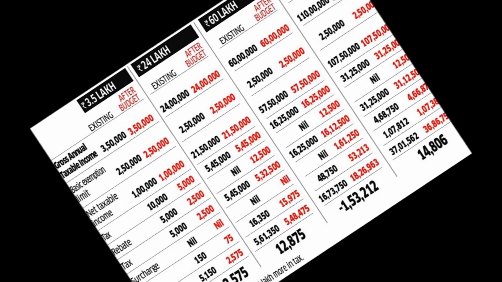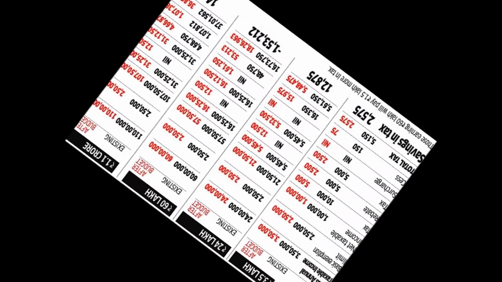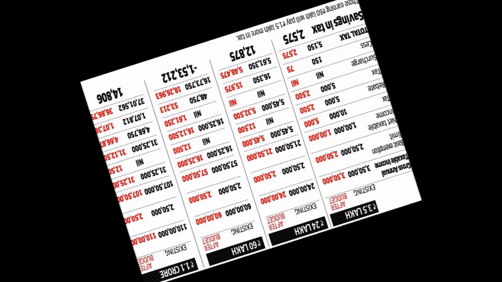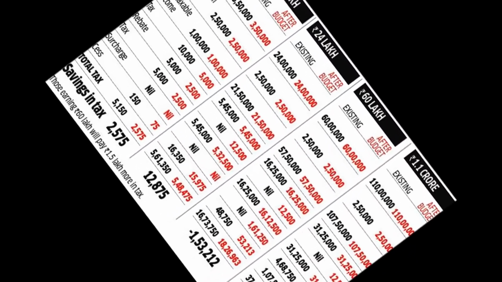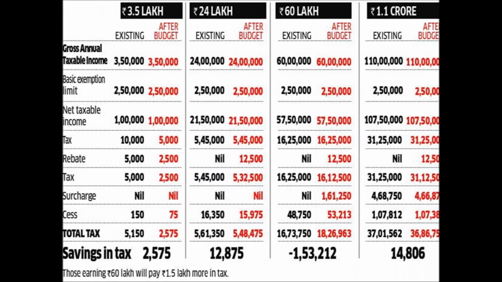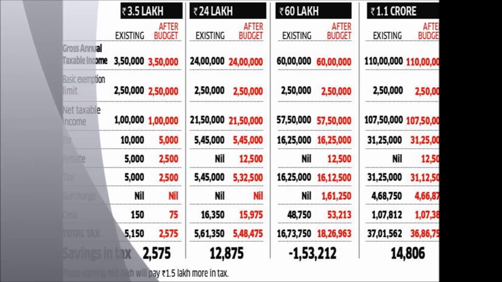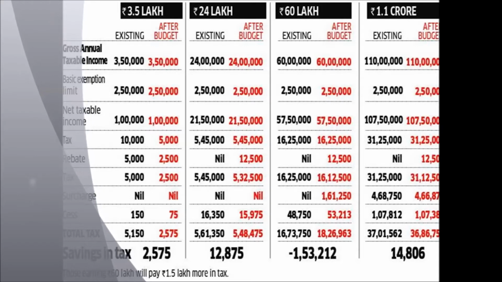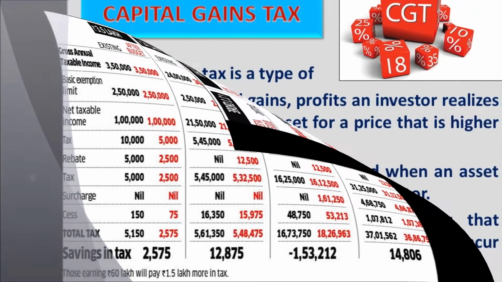Now here are the different income groups who will be affected after this budget. The person earning 3.5 lakh rupees will get a benefit of 2,575 rupees. A person with an income of 24 lakh will get a benefit of 12,875 rupees. Only the person having a 60 lakh income will be at a loss of about 1,50,000 rupees due to the surcharge which was not there before. The person having 1.1 crore income will have a tax benefit of 14,806 as the surcharge has been left undisturbed.